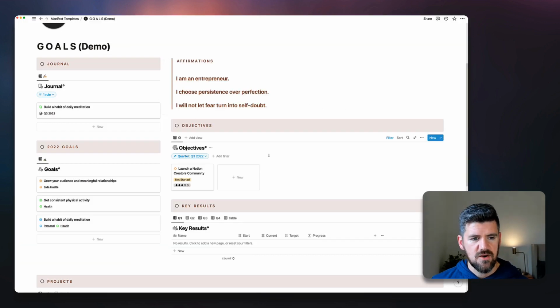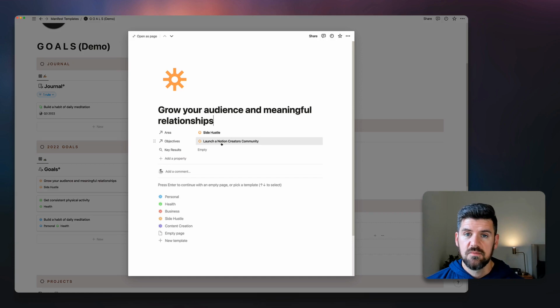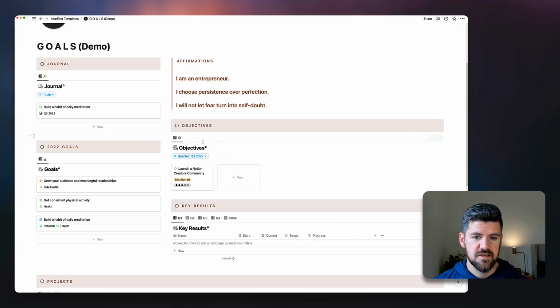So if we go back here, just to check out this goal, you'll also notice that the objective shows up here. So when we are at the end of the year, at the end of the quarter, we can start to see all of this data in one place through that relation that we set up.